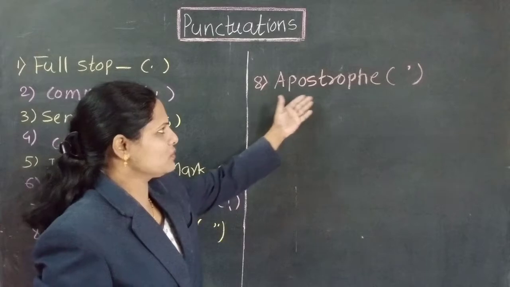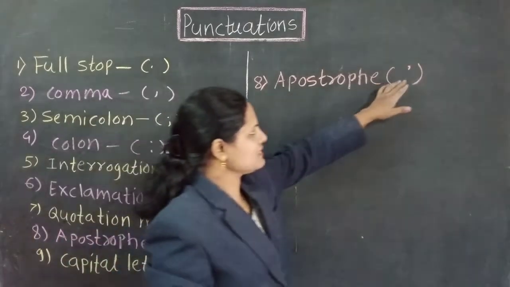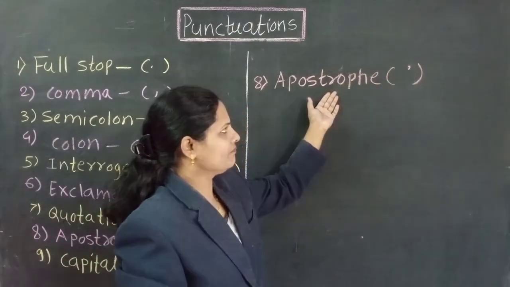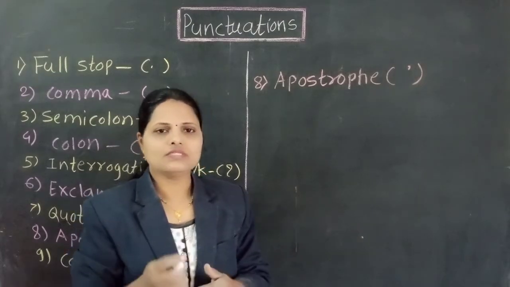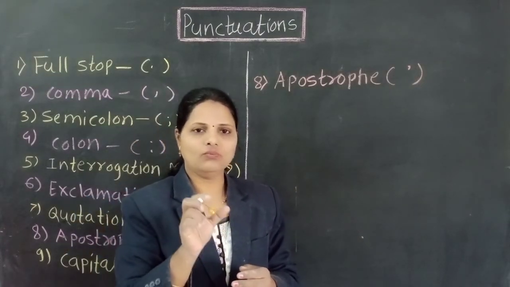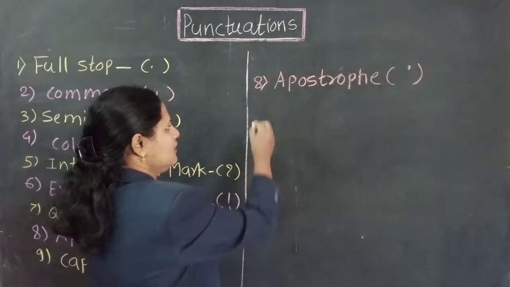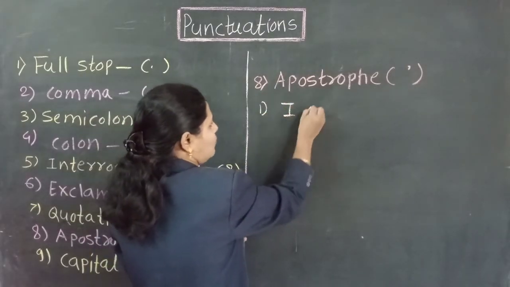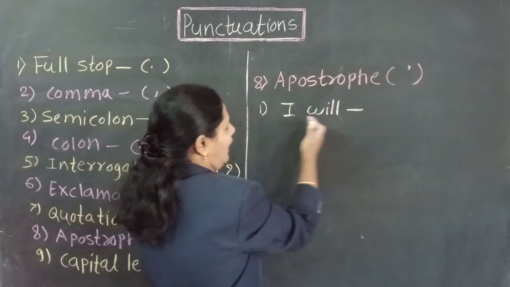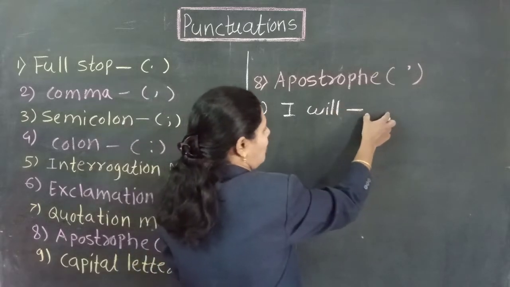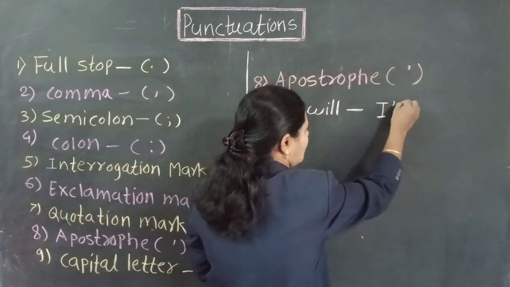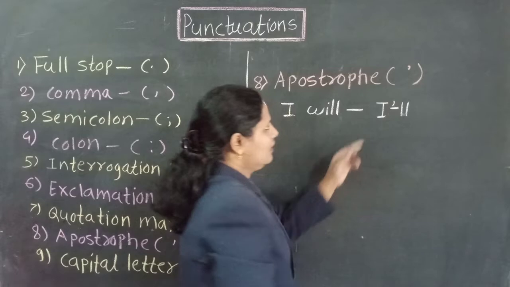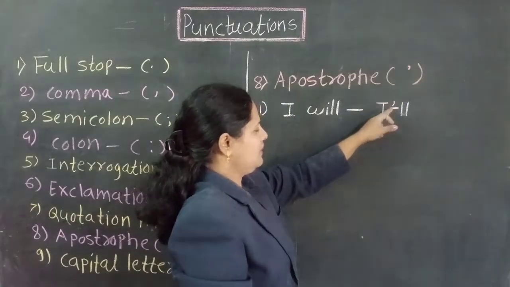Next one is the apostrophe. We use this sign to show omitted letters in a word. Means, I want to convert we will into contracted form: we'll. That is the apostrophe here.